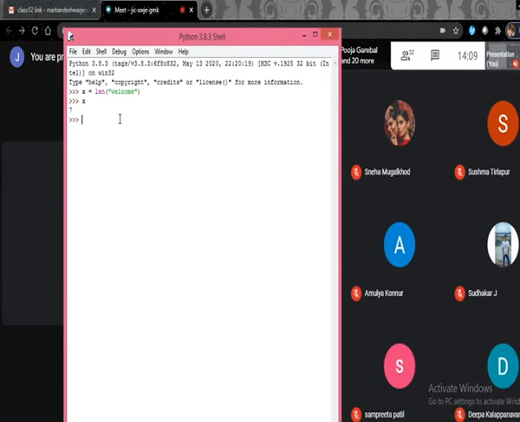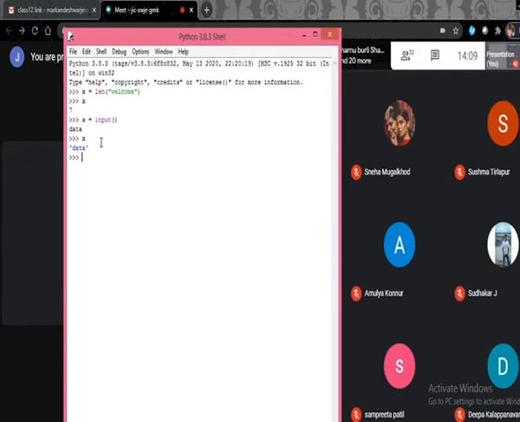Likewise, when I take x equals input of something, whatever data you read will be stored in x and will be of string type. The length function is returning some value, the input function is returning some value, and the return value is stored in some variable.